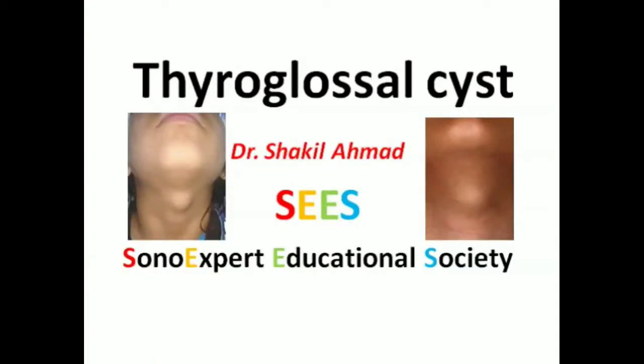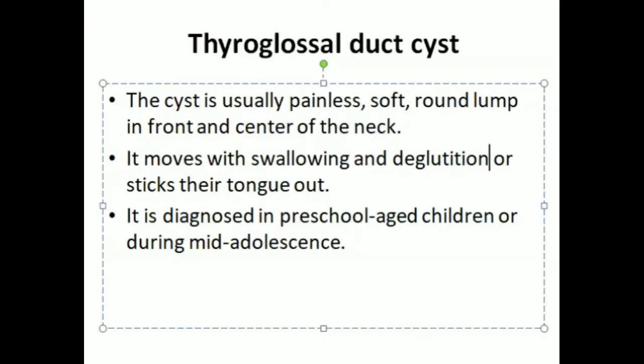Today I want to talk about the thyroglossal cyst. It is usually a painless, soft, round lump in front and center of the neck. It moves with swallowing and deglutition. It is diagnosed in preschool aged children or during mid-adolescence.